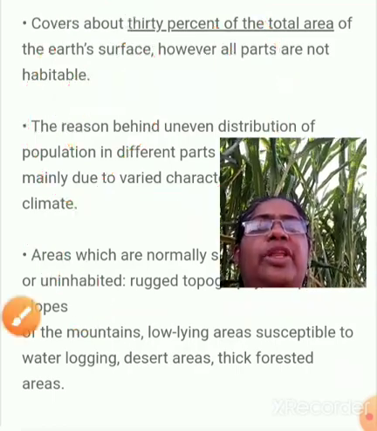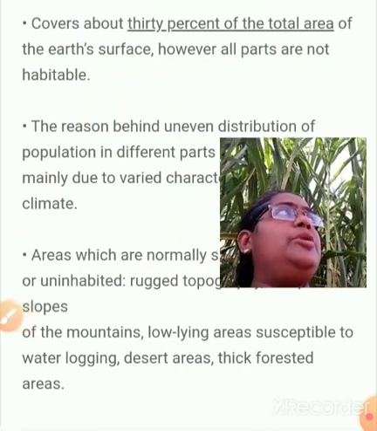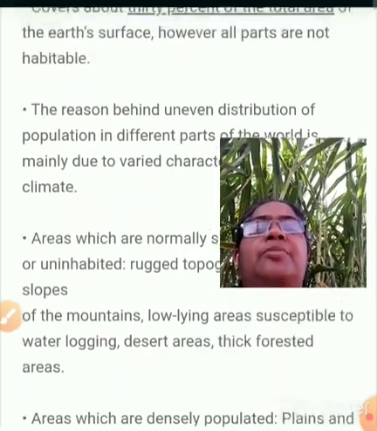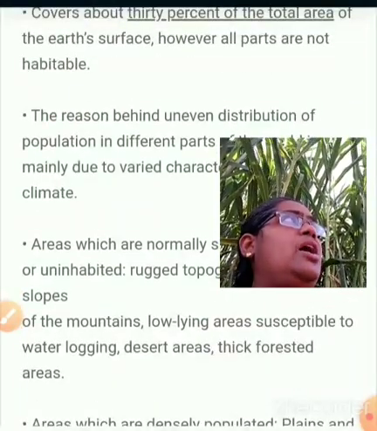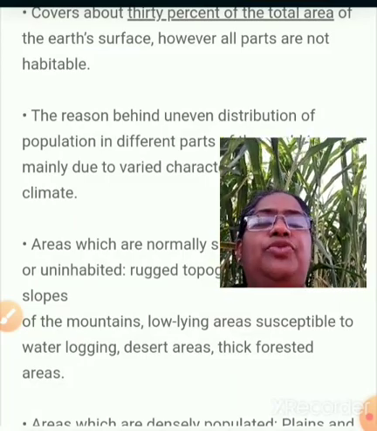In that also, we have very little area for living purposes. The other area we can't use as a habitat. Why? It is desert area, or marshy land, and we can't use that land area for our living.